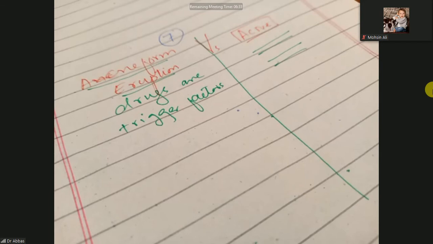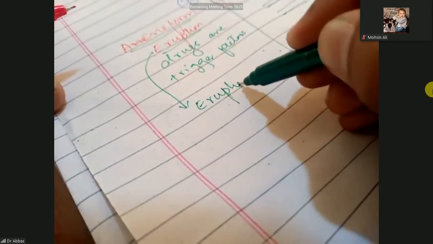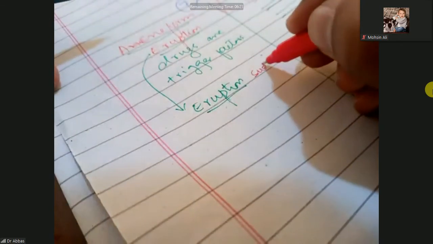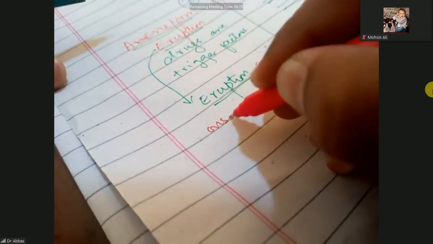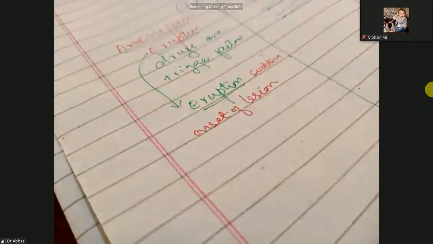Because this is an eruption, there is a sudden onset of lesions.